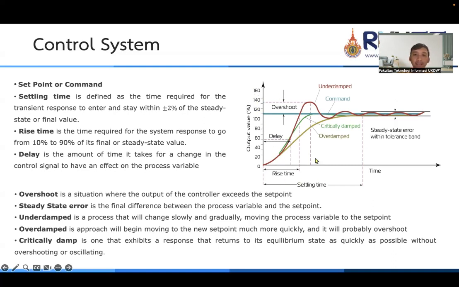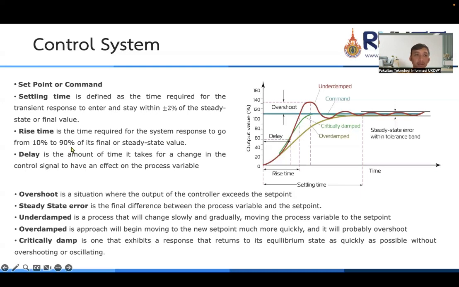And there is some terminology that we should know when we see a response graph like this. We get this graph from the output response, because it's the output value.